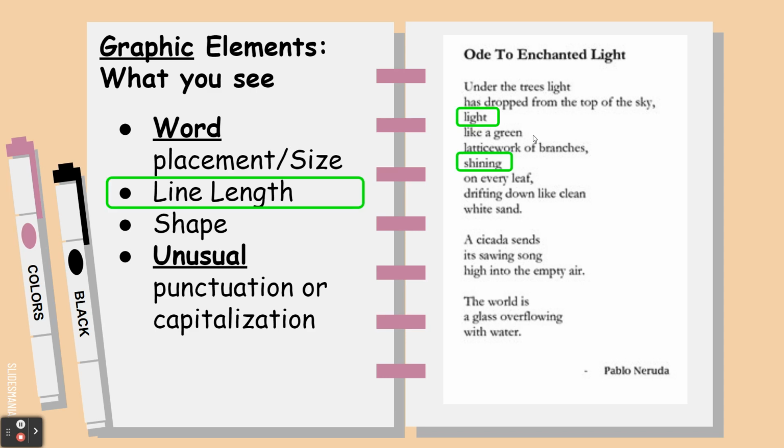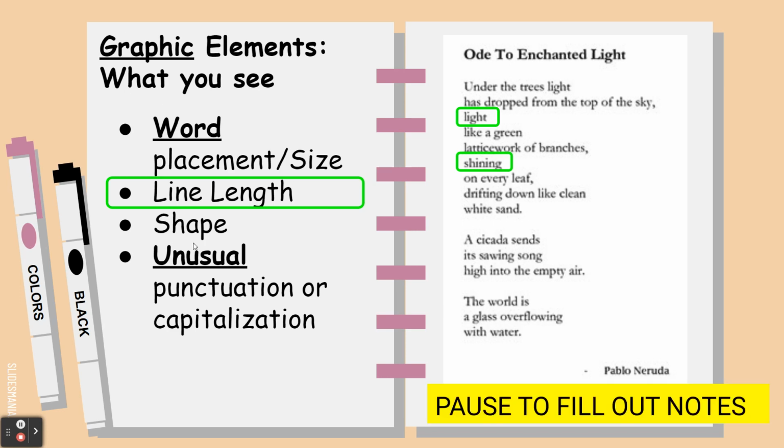So in this poem, these lines being incredibly short, we have just these little one word lines, might be an example of this. There's also some shape happening with the poem, right? So graphic elements are going to be those things you can see on the page. So pause here for a moment and make sure that you have these notes filled out.